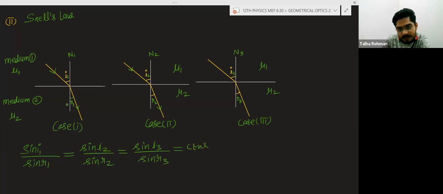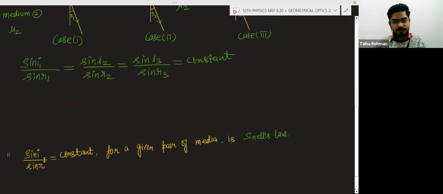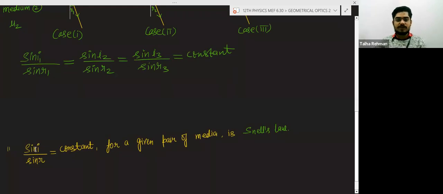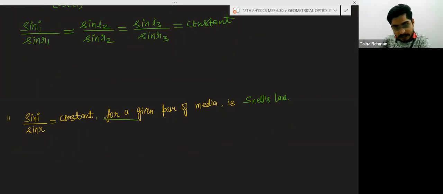What is happening here? For a given pair of medium, the ratio of sine of angle of incidence and sine of angle of refraction is the same. That is Snell's law. Sine I divided by sine R is equal to a constant, but this statement is very important.